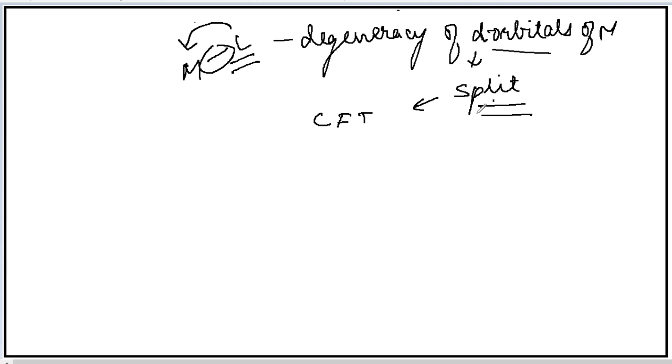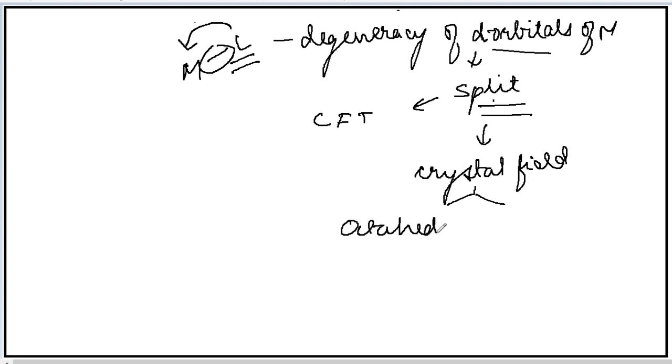Okay. Now this splitting of the d orbitals that is taking place in the presence of ligand depends upon the crystal field that is provided by the ligand. And this crystal field which is provided by the ligand will be different for both types of complexes, that is the octahedral complexes as well as the tetrahedral complexes.